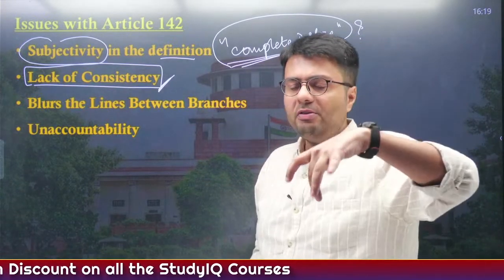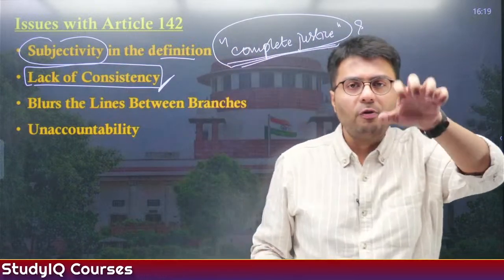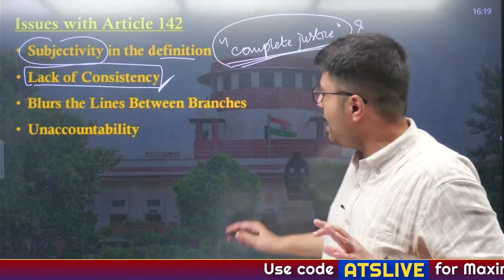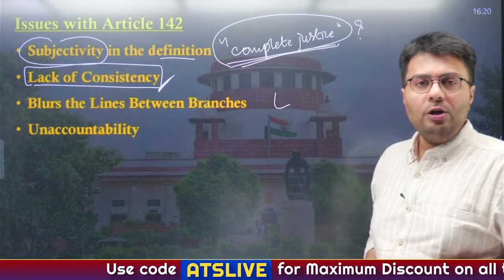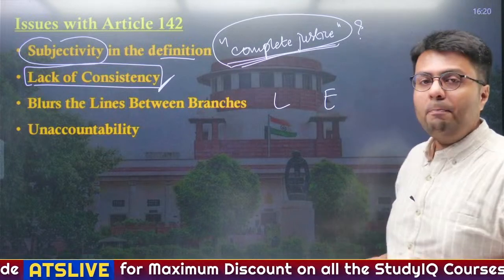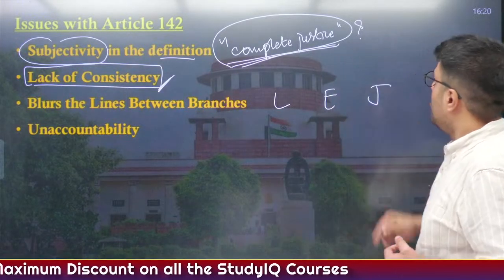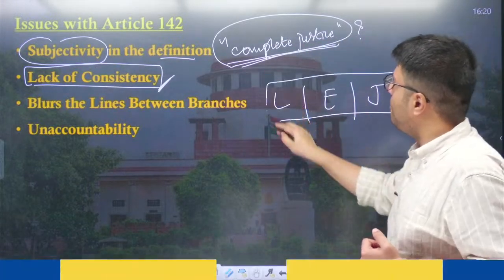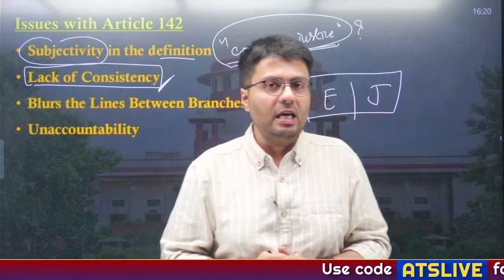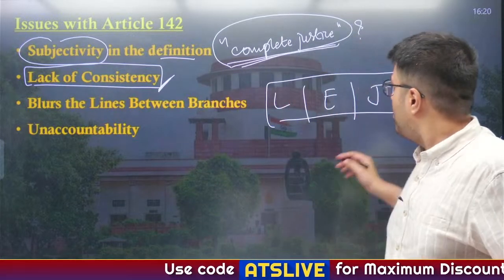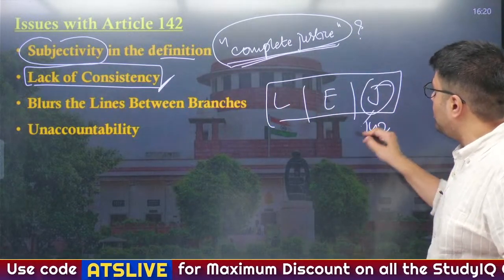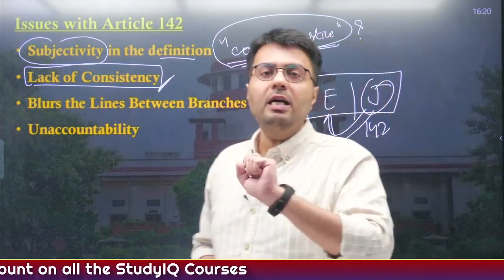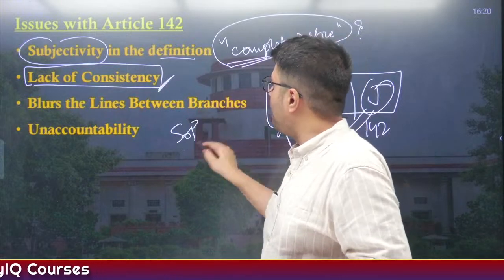Similarly, whenever there is a concept of government or a constitution enacted in a country, it gave certain powers to different organs of the land, right? For example, the legislature was given the power to pass the laws, the executive was given the power to implement the laws, and the judiciary was given the power to review the laws. So there is definitely a separation of power, even if remotely, that is envisaged in the Constitution of India. But when the Supreme Court, using its power under 142, passes a law or implements a law, this violates or blurs the concept of separation of power, right?